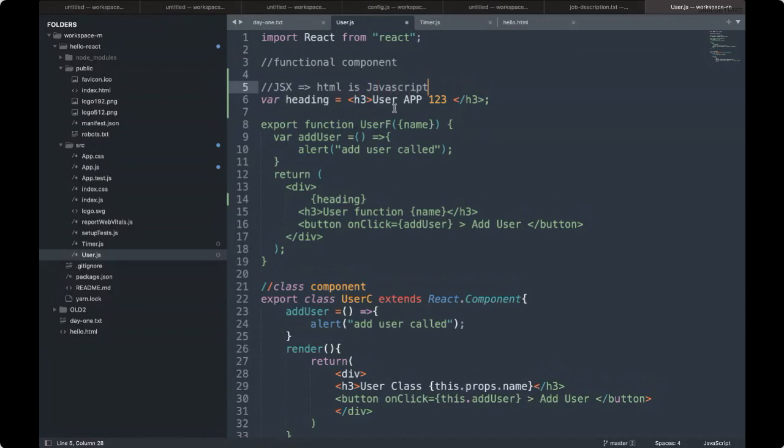HTML in JavaScript is not supported by default. It is supported with React. React has the ability, or we have a JSX library which can be taken independently and used. This JSX library means we are taking the HTML as a part of JavaScript.